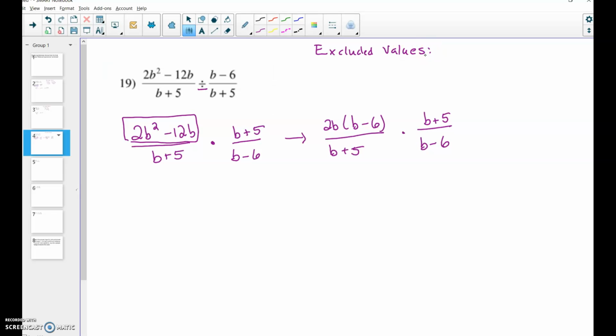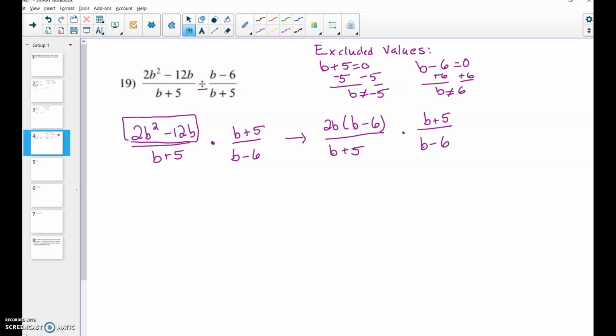That's anywhere that I have a factor of a variable on the denominator. So that's b plus 5 and b minus 6. I need to solve for b. So b can't equal negative 5 or positive 6.